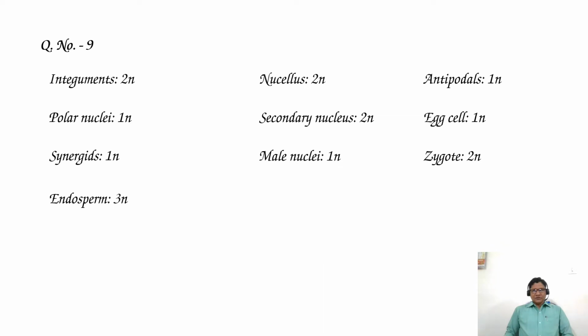So these are the various parts in the ovule as well as in the embryo sac and their ploidies.